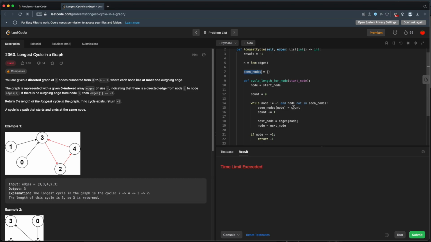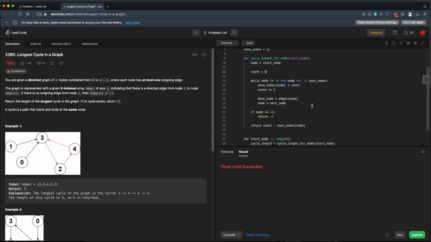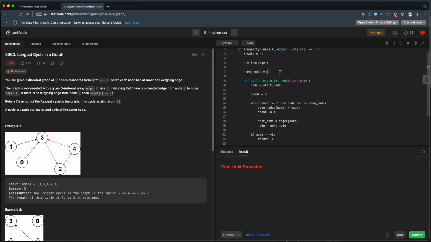I think there's still a problem here. Because this count starts at 0. If we've seen the node before, let's say it's 10. Well, actually, let's see. Will this work? No, this won't work. If we've seen our node already, then we'll be saying 0 minus whatever's at this node. That's not going to help us because that's going to be a negative number. So this count, I think we need to keep track of the count outside here as well.